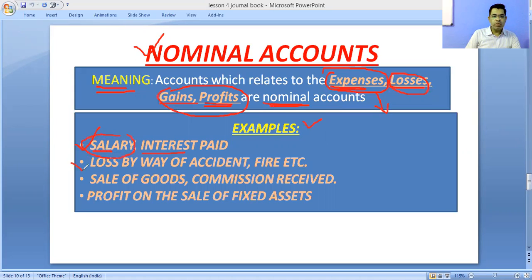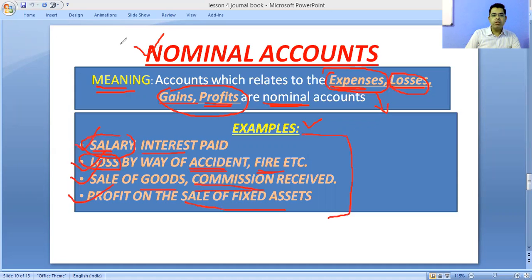If there is any loss by way of any accident, if any fire occurred, it is a loss. There is a loss, it will be which account? Nominal account. Any sale of goods, any commission received, it's an income or gain, any profit on the sale of fixed assets. These are just examples of nominal accounts.